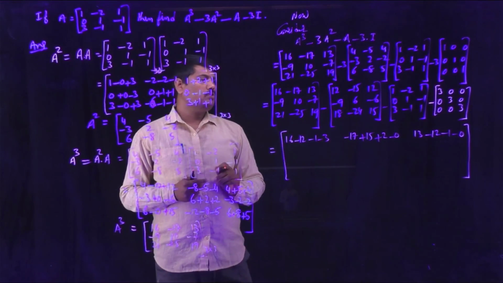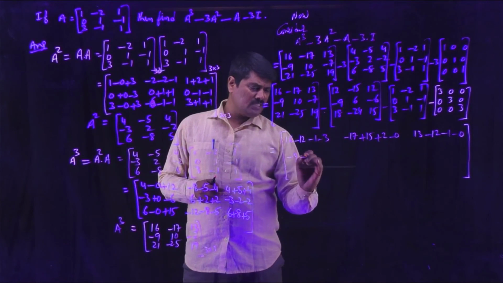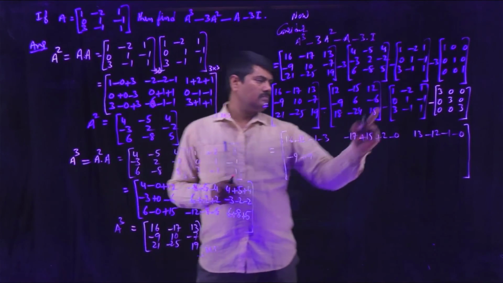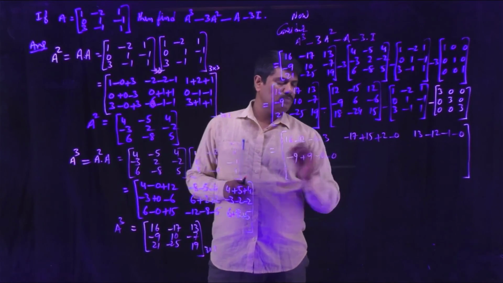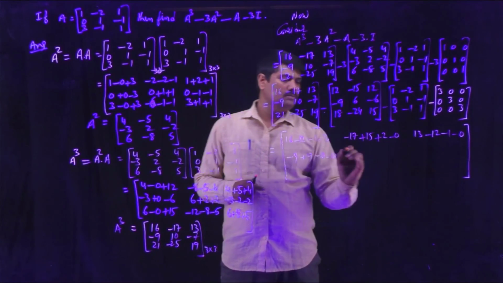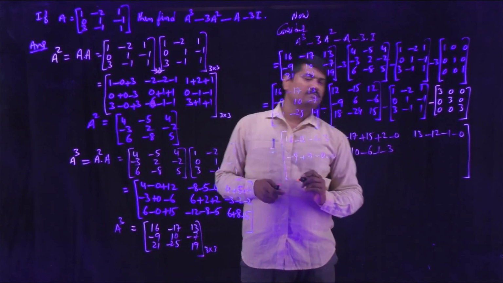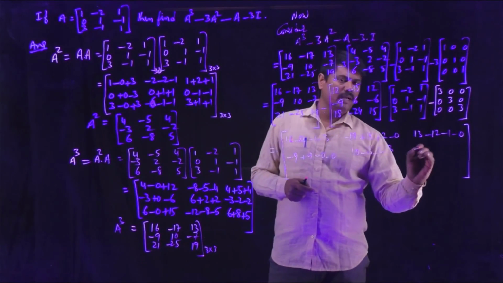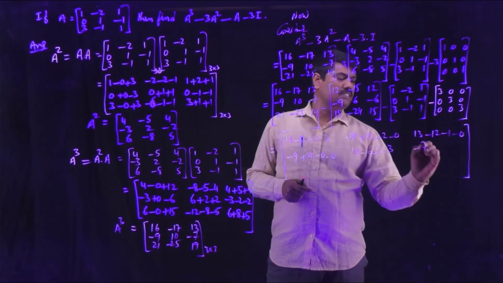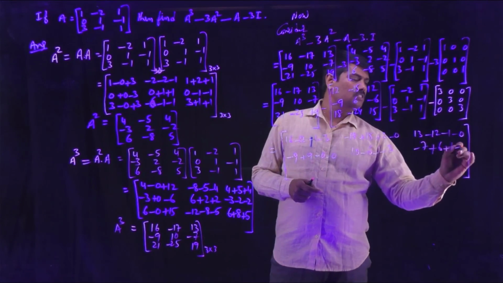Now come to second row first elements: minus 9, minus of minus 9 which is plus 9, minus 0, minus 0. Second elements: 10, minus 6, minus 1, minus 3. Third elements: minus 7, minus of minus 6 becomes plus 6, minus of minus 1 becomes plus 1, minus 0.